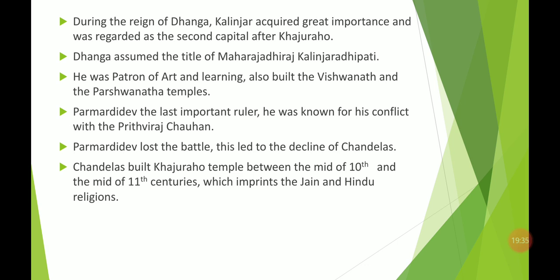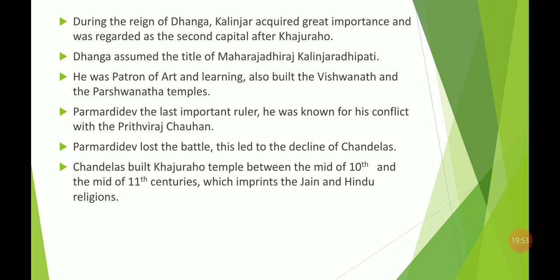There was one last ruler from the Chandela dynasty, that was Parmardidev. Parmardidev had a conflict with Prithviraj Chauhan. We have read about Prithviraj Chauhan.